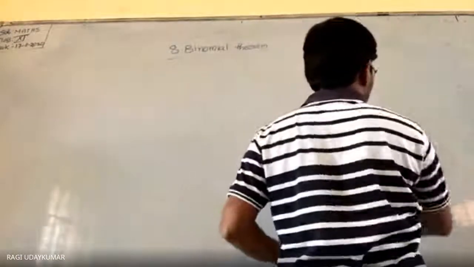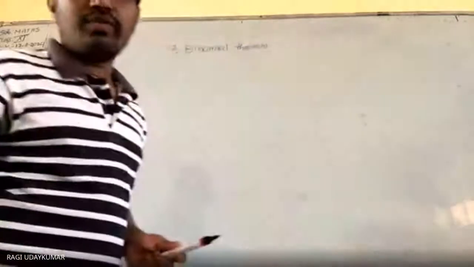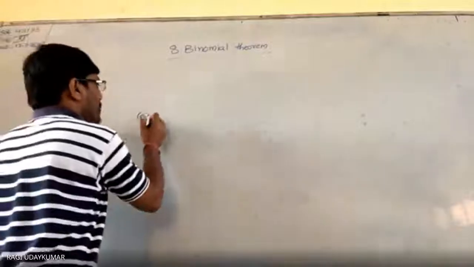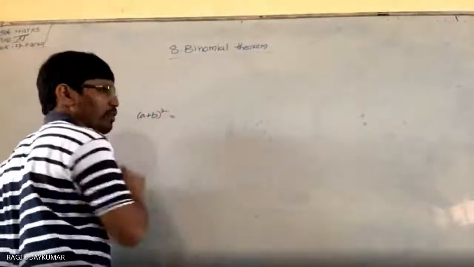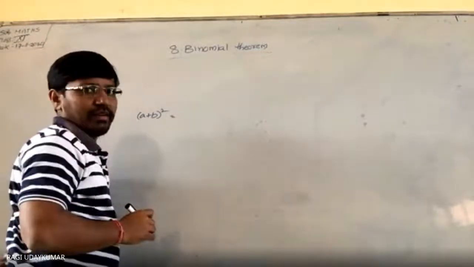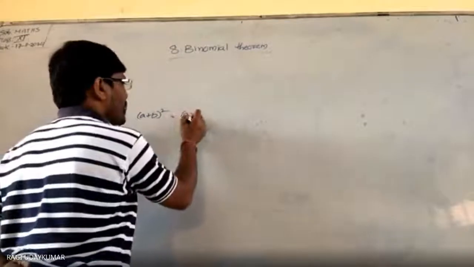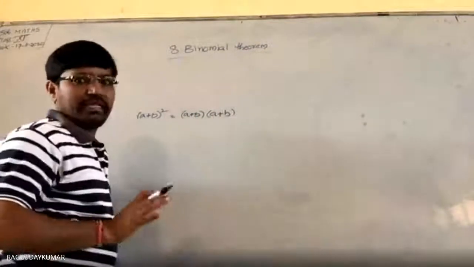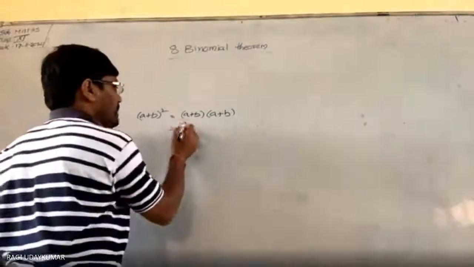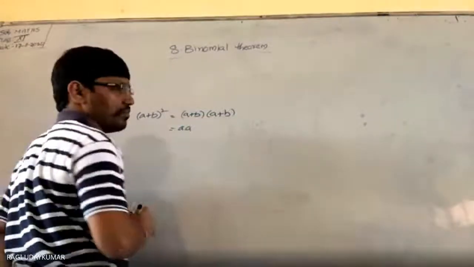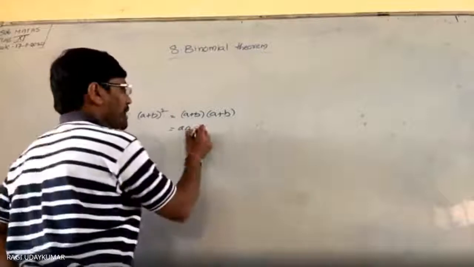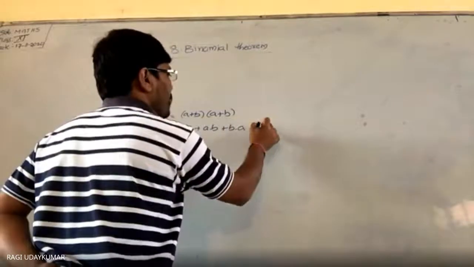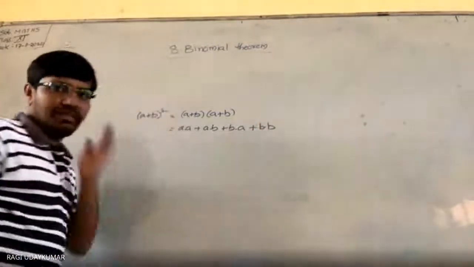Actually, you may get a doubt here, sir. Why do we take the combination? Just as an example, I will explain it. (a plus b) whole square: whenever you consider it, we are going to multiply a plus b and a plus b. Isn't it? (a plus b) whole square means a and a should be taken, and ab and ba, plus b into b. This is the expansion we are going to have.